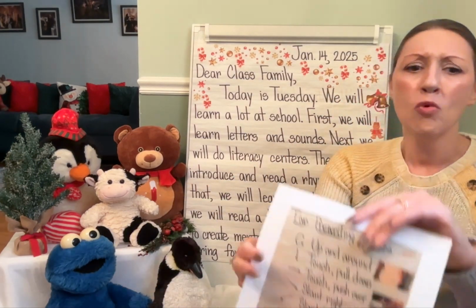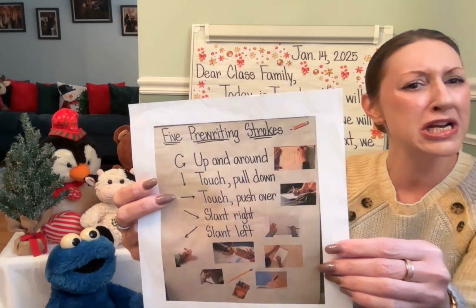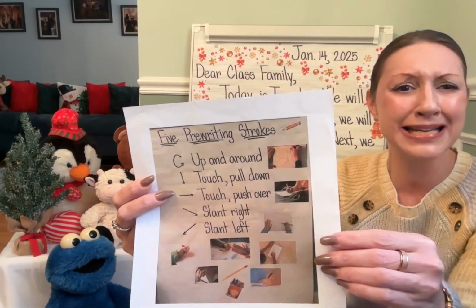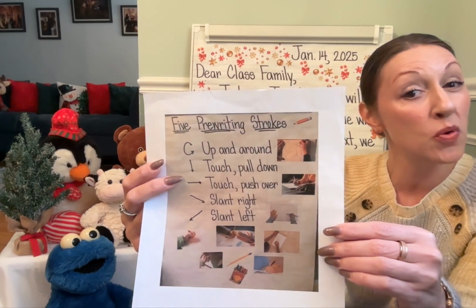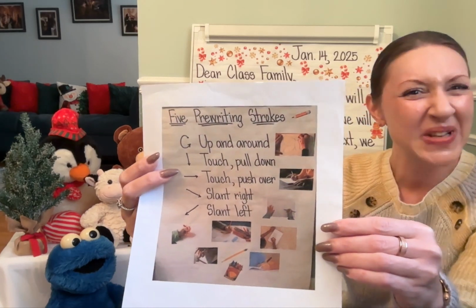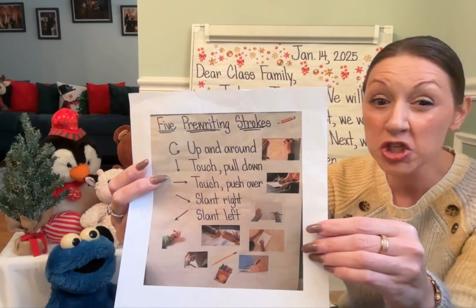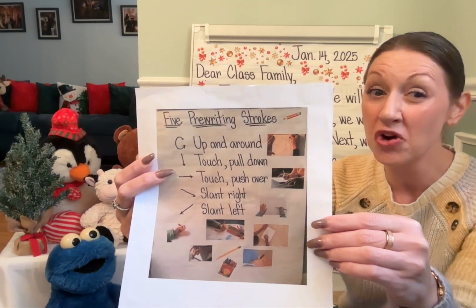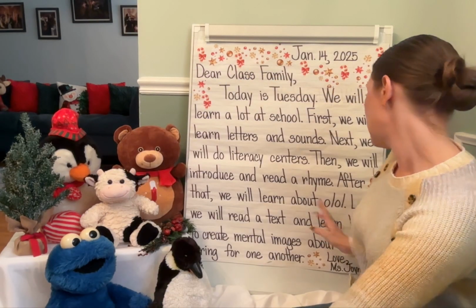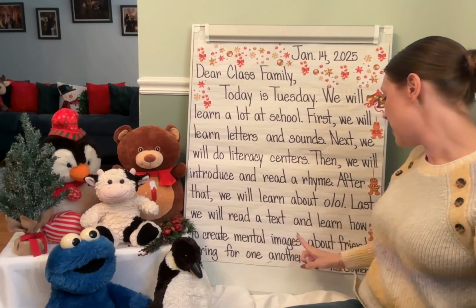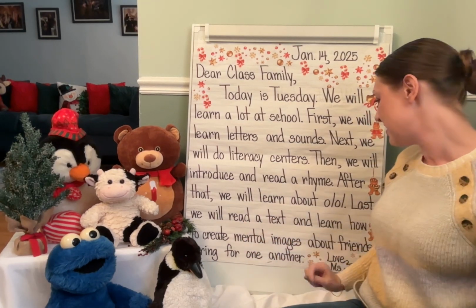And remember, we'll be making the letter O, writing our first and last name, writing sentences, and doing lots of things. And remember, good writers always use the 5 pre-writing strokes: up and around, touch, pull down, touch, push over, slant right, slant left.